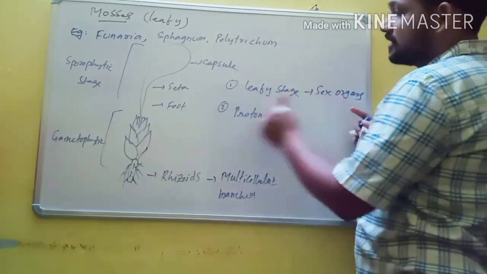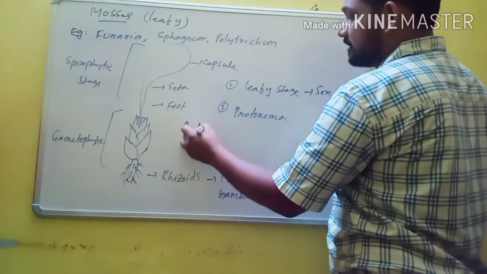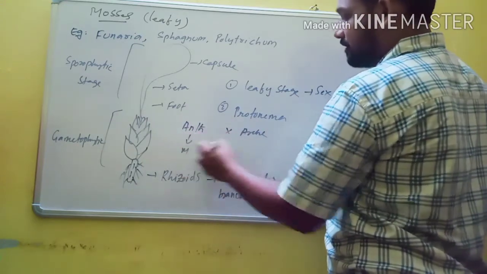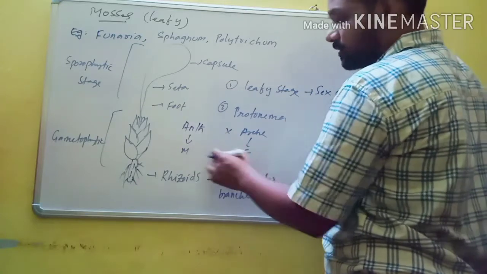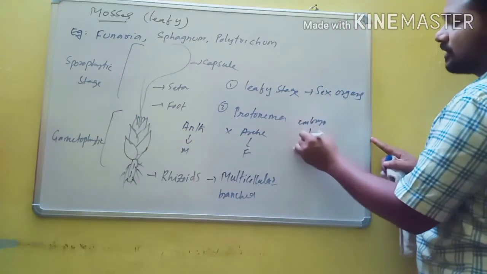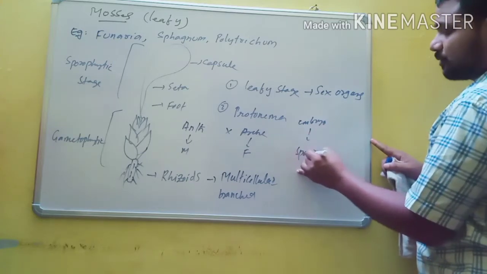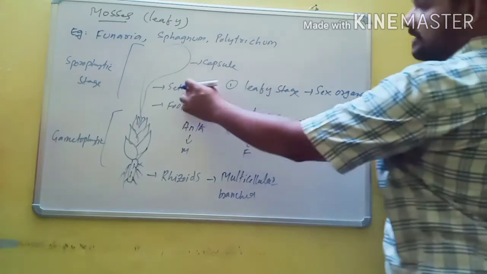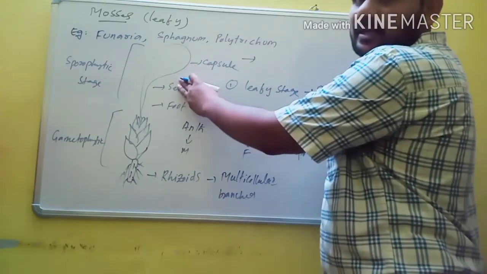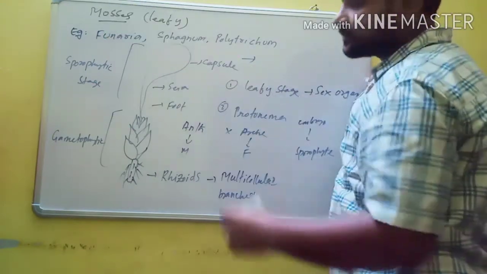What are the sex organs? Antheridium and archegonium. Antheridium produces male gametes and archegonium produces female gametes. Both are fused to form a zygote. Then the zygote develops into an embryo. Then the embryo converts to a sporophyte. A sporophyte has a capsule, foot and seta. And the capsule of mosses is more elaborate than the capsule of liverworts.